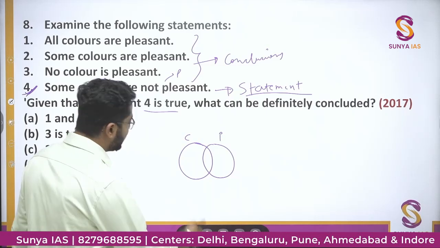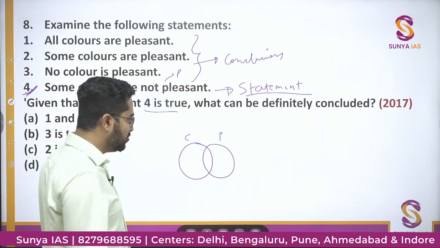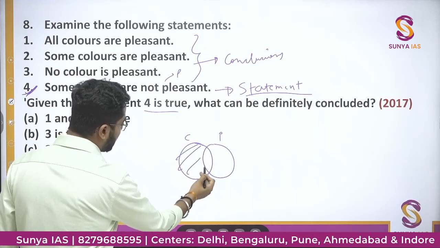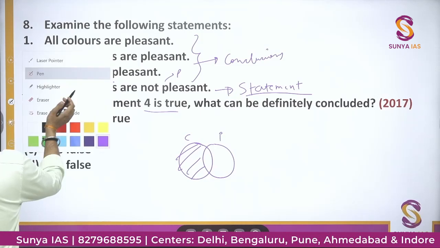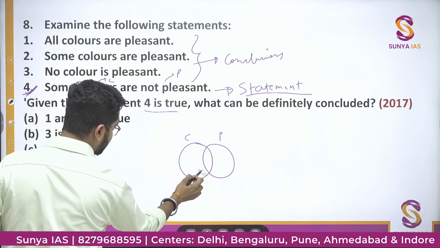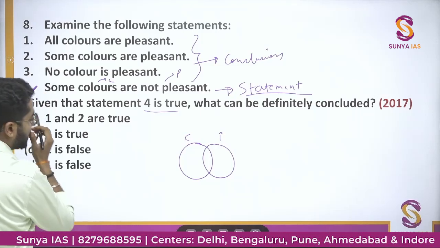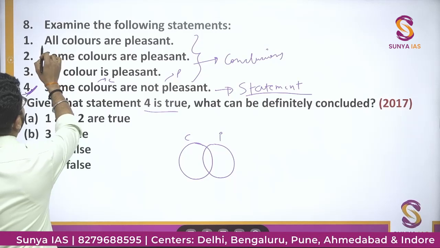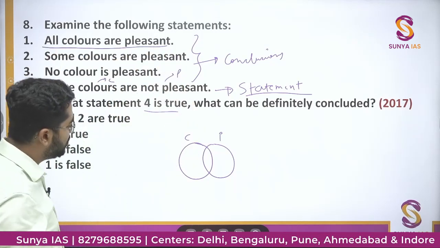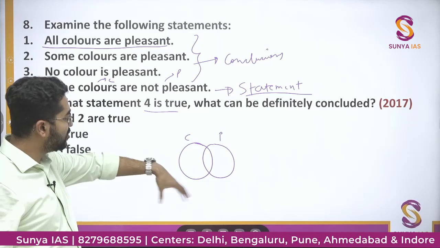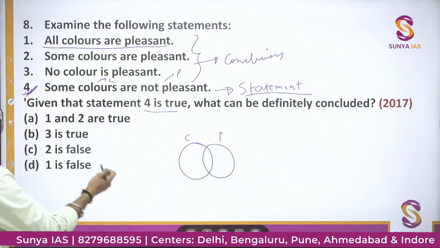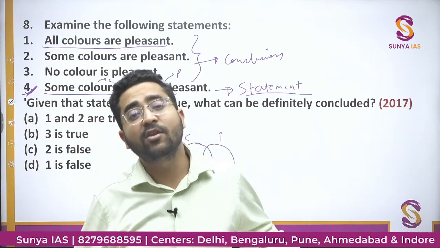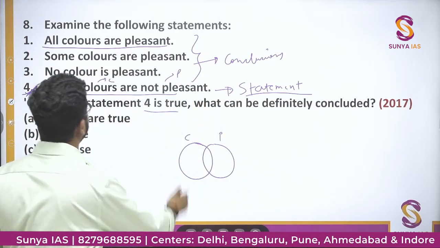So what I assume here, there will be some colors which are pleasant, that we assume, क्योंकि हम एक ऐसा सर्कल बनाते हैं जो इंटरसेक्ट करता है, and these many colors are not pleasant, right? Then I have made a general diagram. Now we need to prove all colors are pleasant. In this general Venn diagram you can see these many colors are not pleasant, and in statement 4 also it is given some colors are not pleasant. When some colors are not pleasant, then how can all colors be pleasant? This is obviously wrong. This statement is wrong.